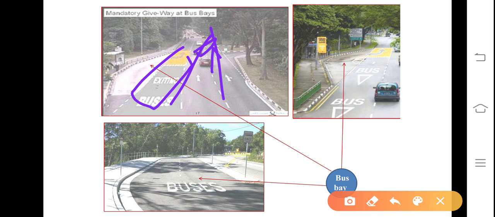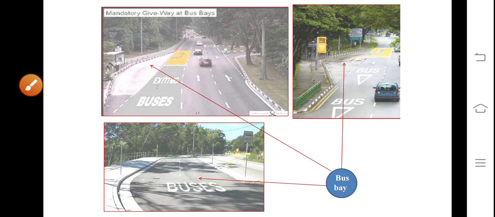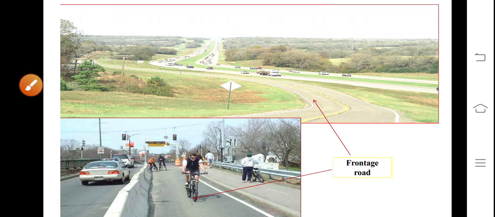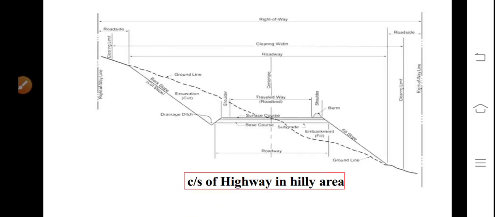So these are the different ways of making the bus bays. Frontage road. You can see frontage roads.